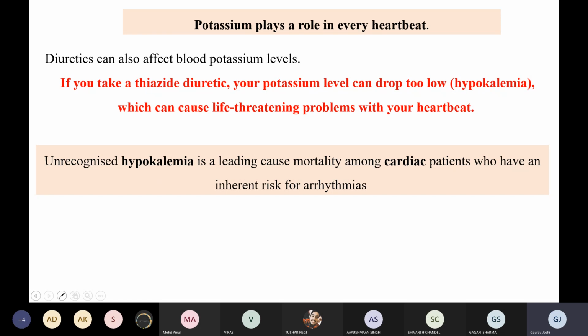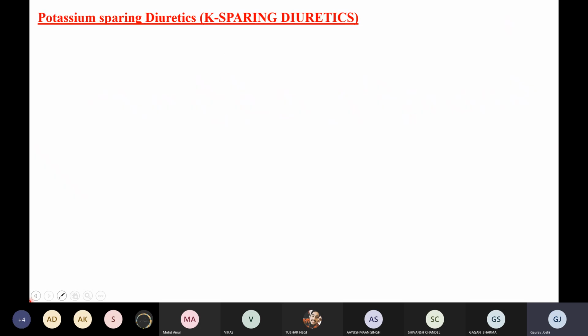And if he or she is taking some diuretics, and those diuretics are again excreting out the potassium, what will happen? There will be a high vulnerability to arrhythmias. There will be hypotension, or very low blood pressure, and that could lead to what? That could lead to cardiac arrest. So basically, the low functioning of the heart and the high functioning of the heart are both responsible for cardiac arrest, right? So this is the thing.